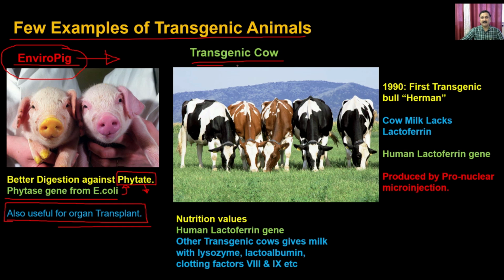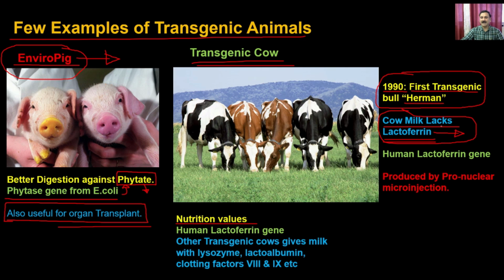Then we have the transgenic cows. The first transgenic cow, or the bull actually, is called Hermann, and that was developed in the year 1990. You know that the cow is always used for milk production, for its nutritional value. The cow milk actually lacks one very important protein which is required for humans, called lactoferrin, and this lactoferrin is very essential for humans.